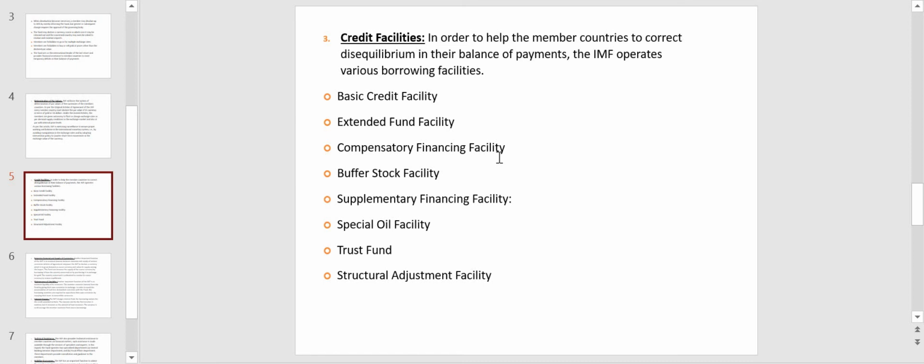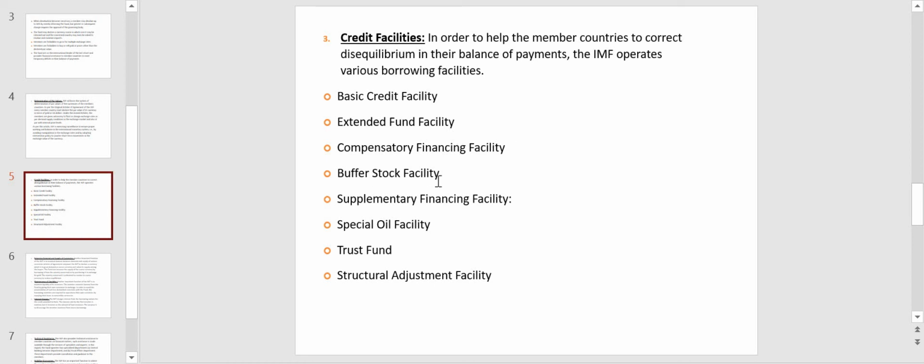In compensatory financing facility, it is to provide additional financial assistance to the member countries, particularly primary producing countries facing shortfall in export earnings. So primary producing countries, countries which are into agriculture, horticulture, fishing, mining, etc. Such countries, if they are facing shortfall in export earnings, then they can get compensatory financing facility and improve their exports.